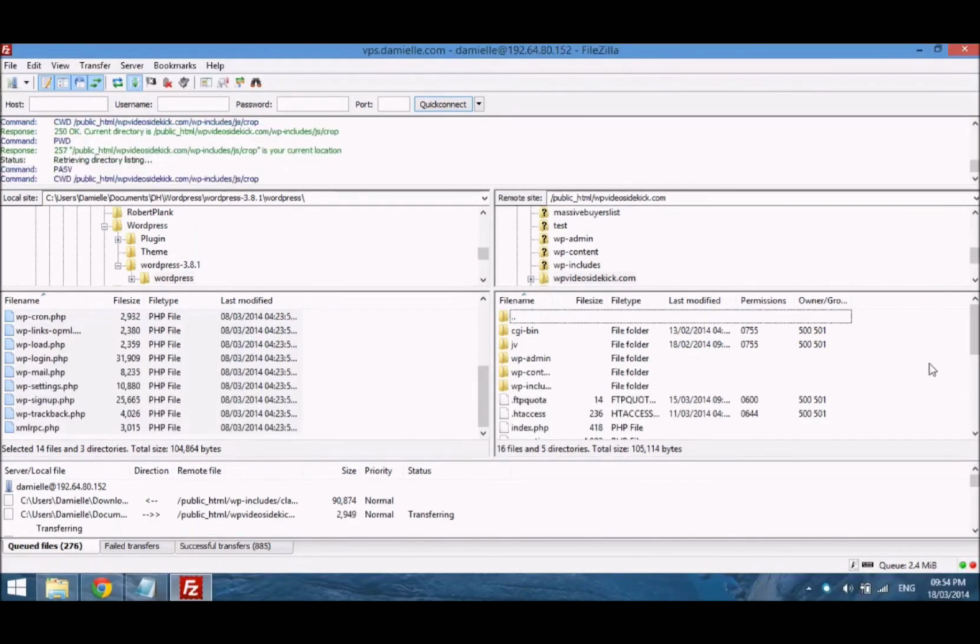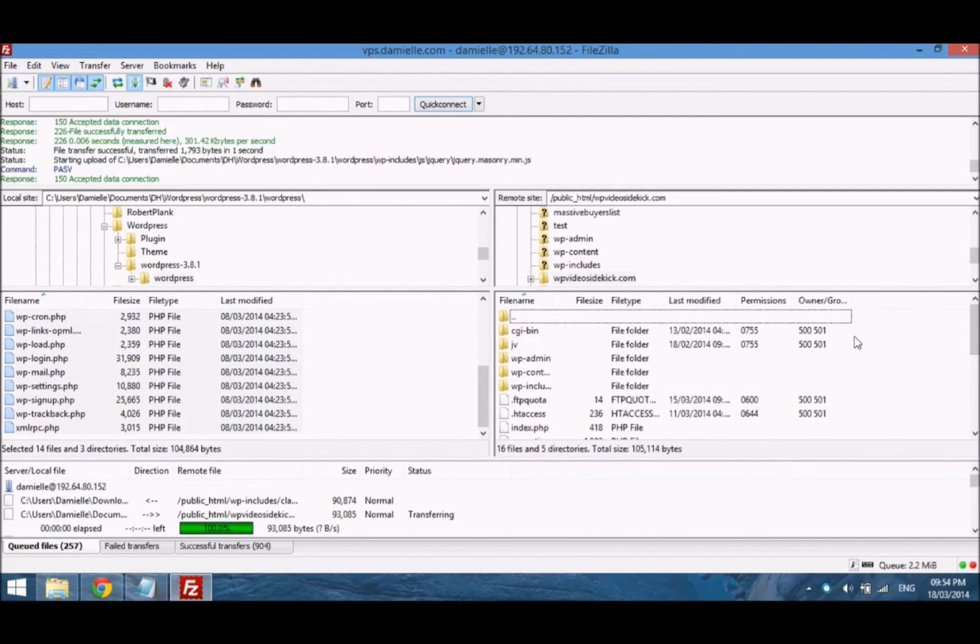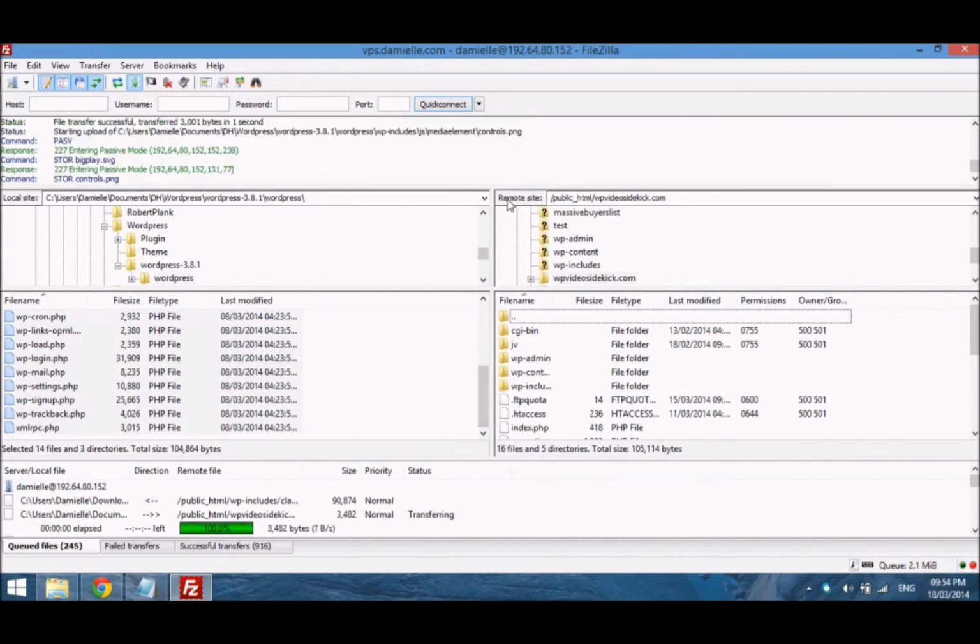Just one more quick thing, back in FileZilla. Now if you didn't want to install WordPress in the root of your domain, like I said, I'm in the root. If you look at the top where it says remote site public_html wpvideosidekick.com, I'm in the root of that domain.